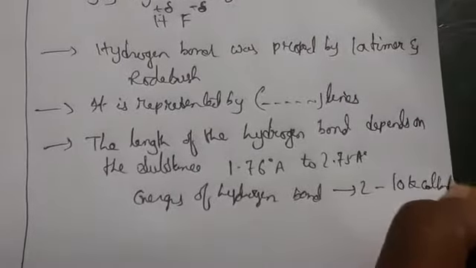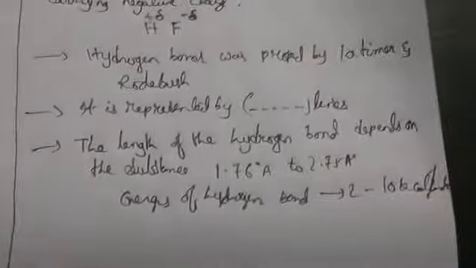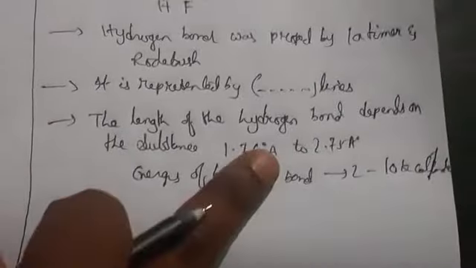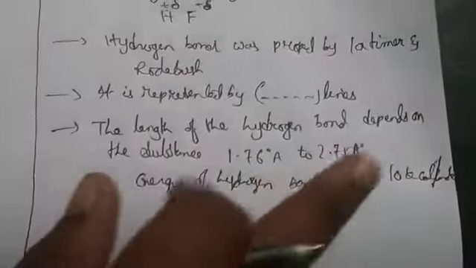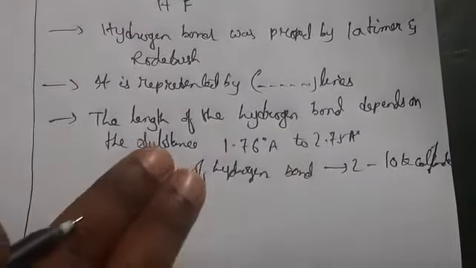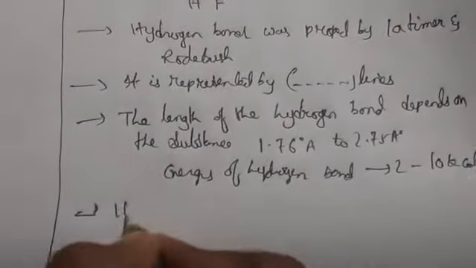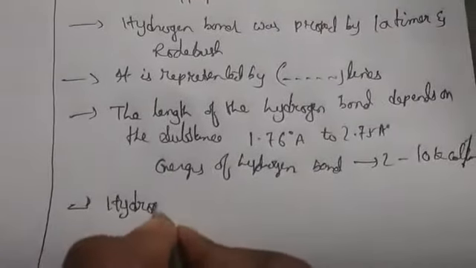Also, the hydrogen bond is weaker than a covalent bond and stronger than van der Waals force of attraction. A covalent bond is nothing but a shared pair of electrons.